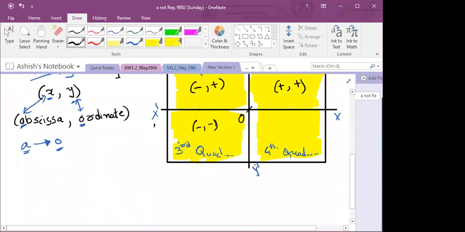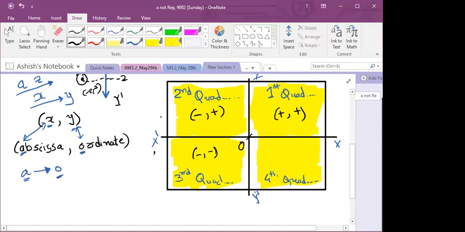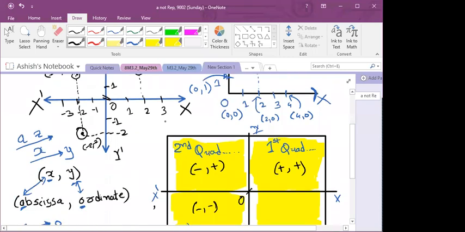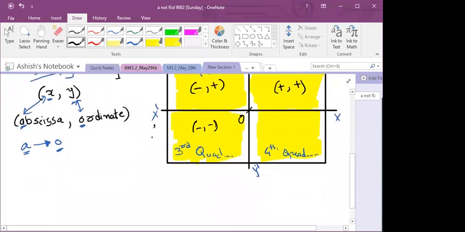Now in the fourth quadrant, if I'm taking one point, its x coordinate is 2, y coordinate is -2. So yes, very good. Its abscissa will always be positive and ordinate will always be negative.